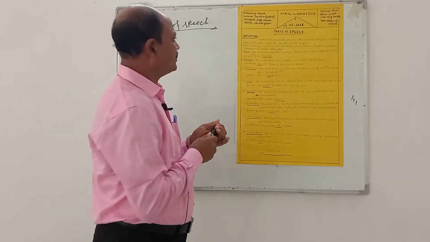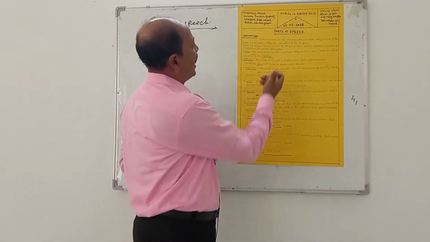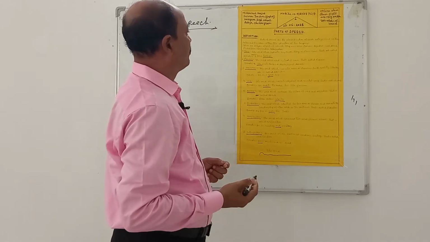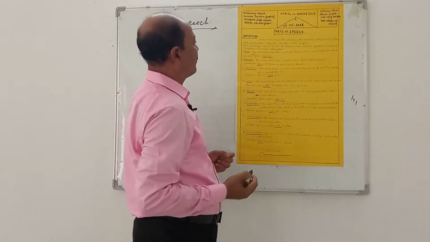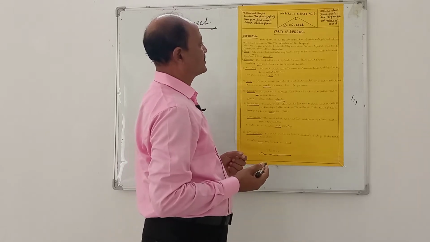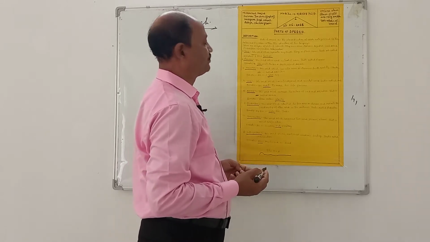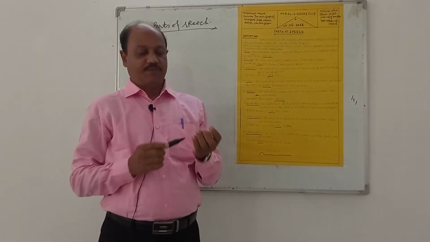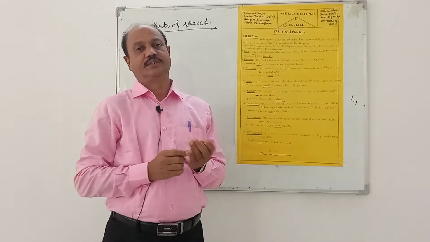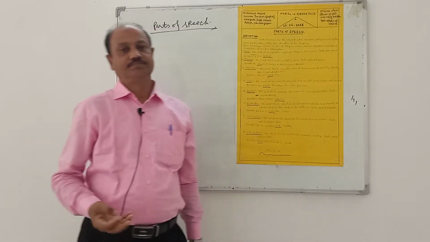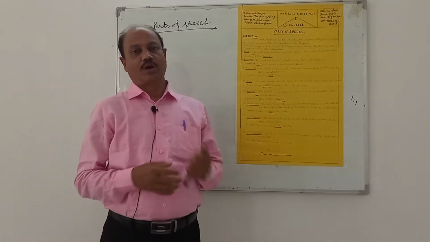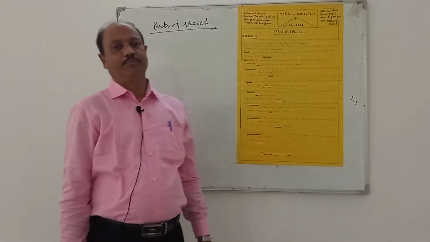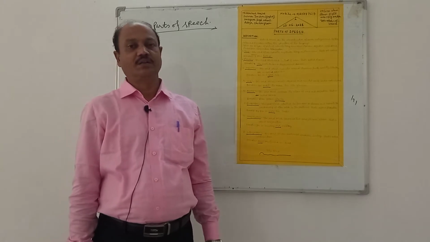Definition: parts of speech are the classification of words categorized by their rules and functions within the structure of the language. There are 8 types of parts of speech in English. They are noun, pronoun, adjective, verb, adverb, preposition, conjunction, interjection.